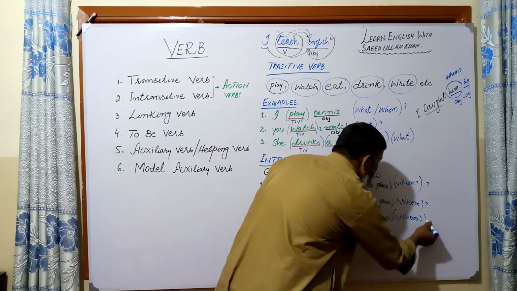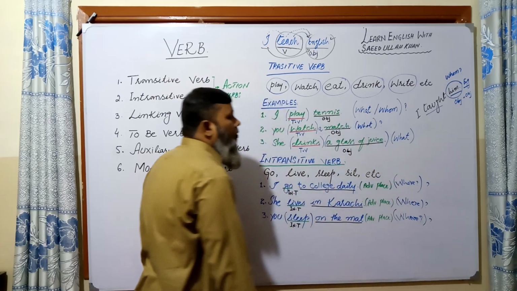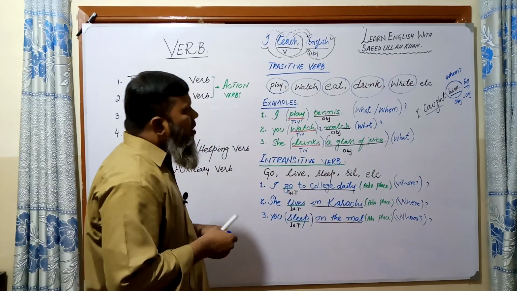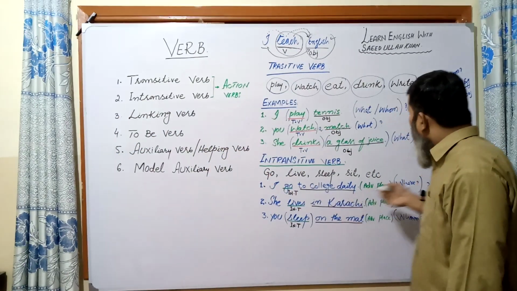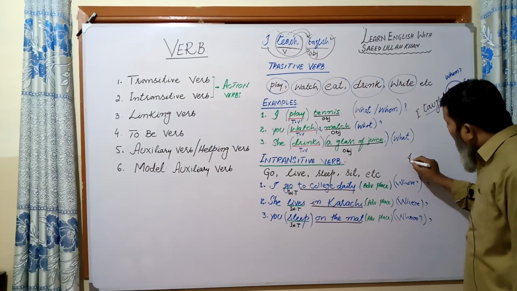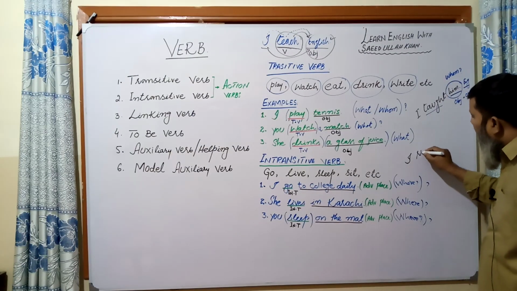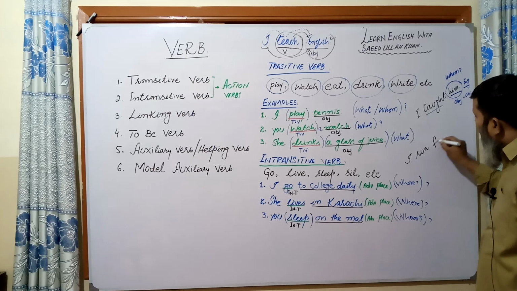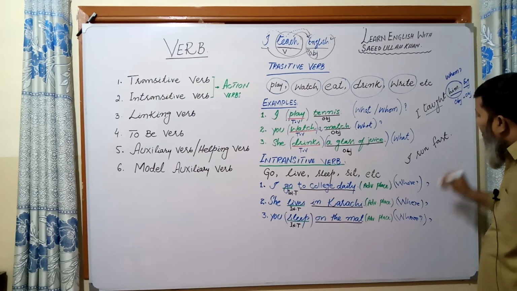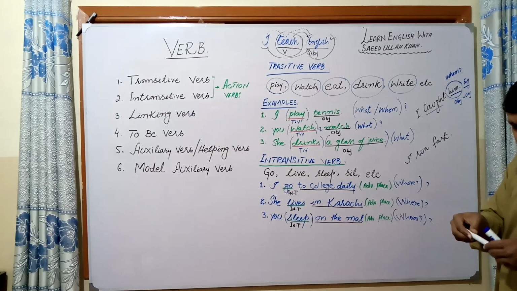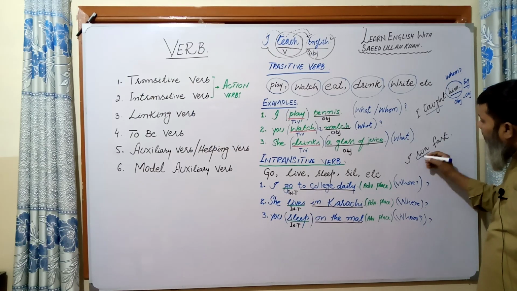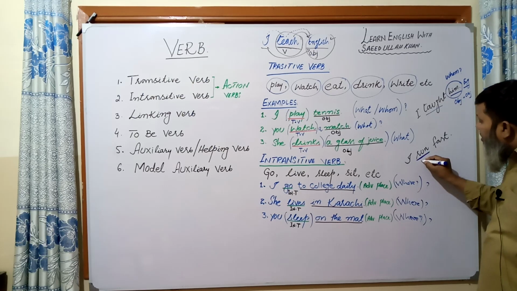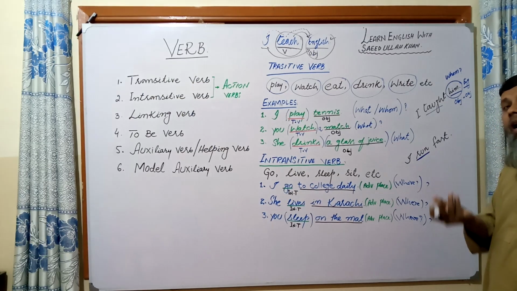It also answers the question of where. We can also write like this: I run fast. R-U-N, run, F-A-S-T, fast. I ran fast. Here, run is used as transitive or intransitive?